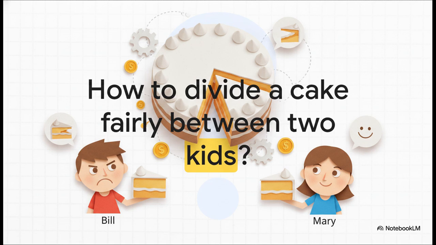Now, to understand how we engineer these global networks, we actually have to start with a relatable, incredibly low-stakes human conflict. The economist Eric Maskin poses this classic problem. How do you divide a single cake fairly between two selfish children? Let's call them Mary and Bill. You want them both to be happy, right?